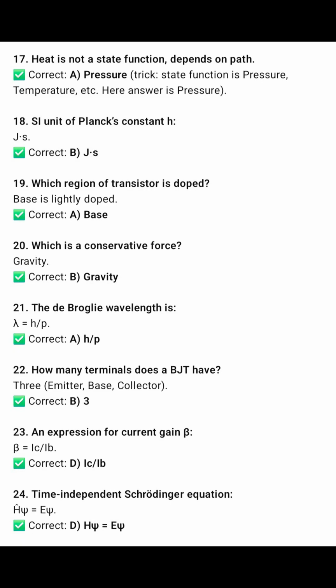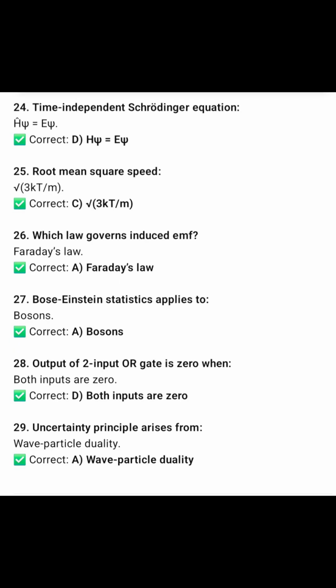The 23rd is an expression for current gain: beta is collector current divided by base current. The next one, 24, is the time independent Schrödinger equation, H psi equals E psi. And 25 is root mean square speed, the square root of 3kT divided by m. The correct option is C. The 26th MCQ is: which law governs induced EMF? Faraday's law, definitely. The 27th is: Bose-Einstein statistics applies to bosons. And the 28th is: output of a 2-input OR gate is 0 when both inputs are 0. We are going with option D.